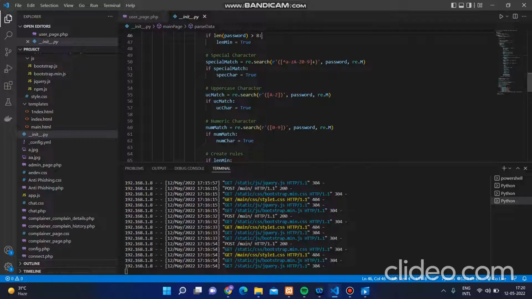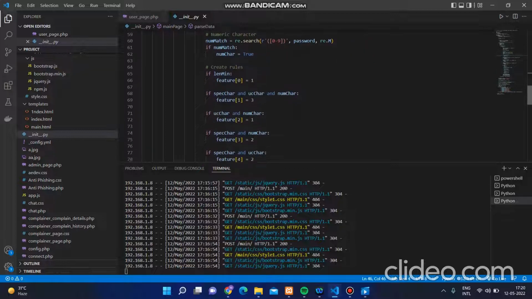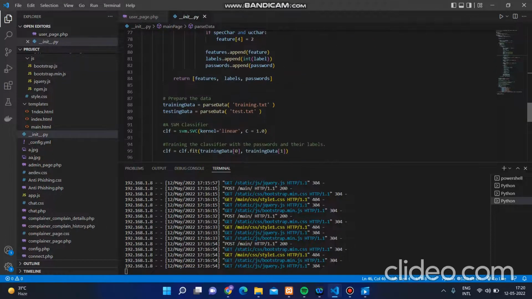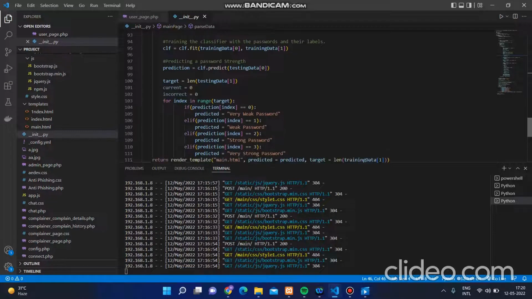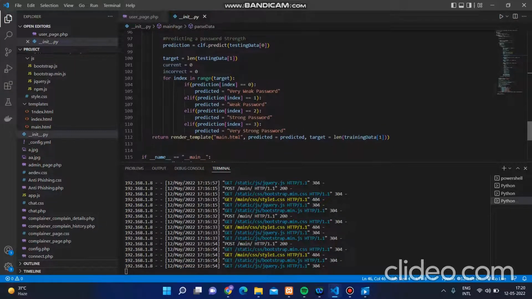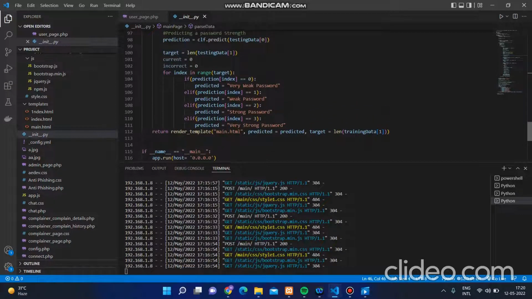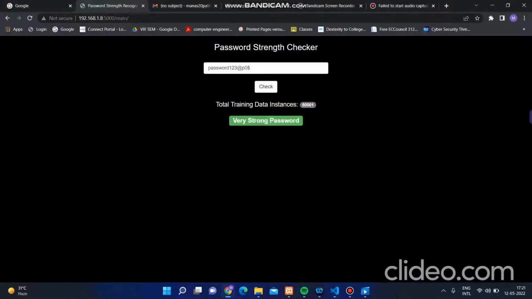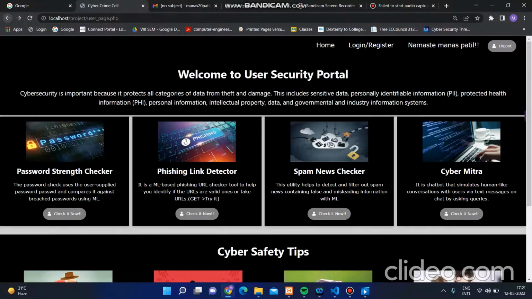Once it has got the data, the user can simply understand what the strength of the password is. As you can see over here, we have given the test cases for this, and we also showed what the prediction should be at the time of the user interface. So this was the basic functionality that we use for the password strength checker. I hope it will be used by the other functionality as well.